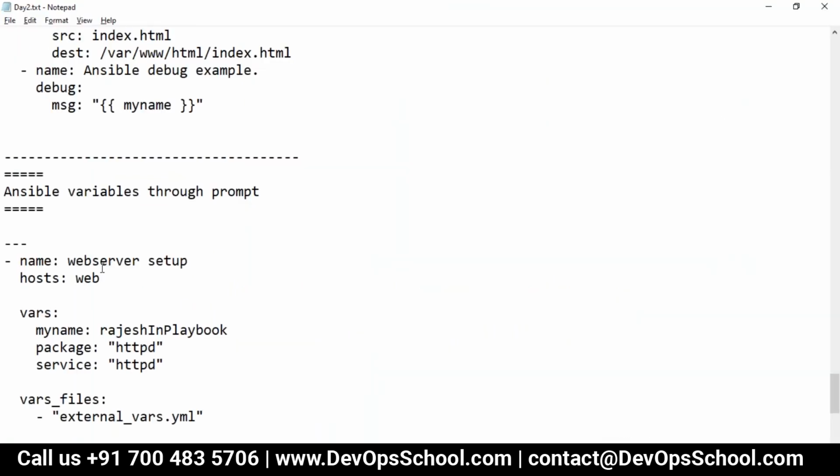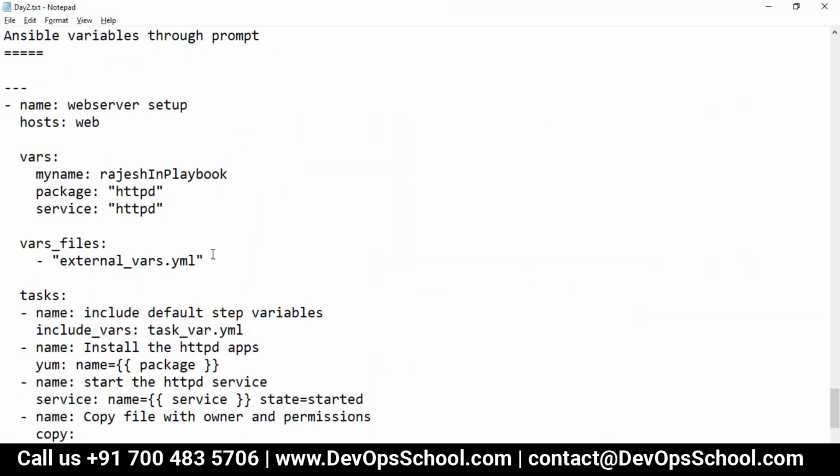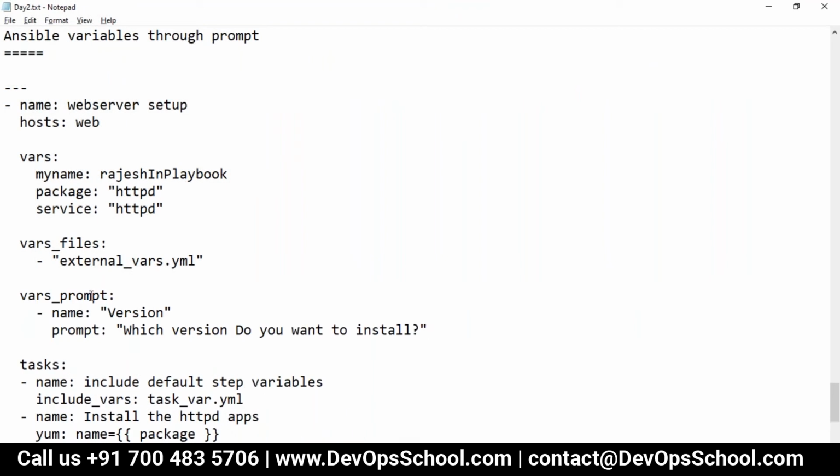Guys, please look at this here. This is the option you have to use in the play. In the play you have to use the option for prompting, vars_prompt. Vars_prompt will help you to prompt for that variable, and whatever you type will be set in the variable.